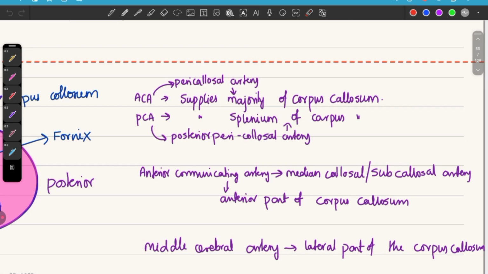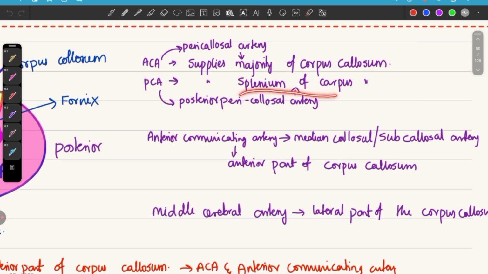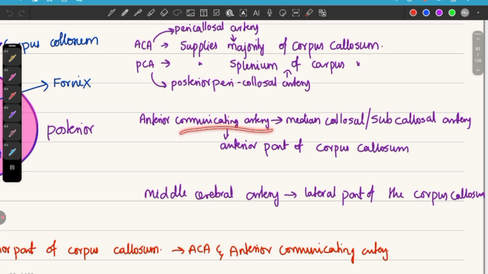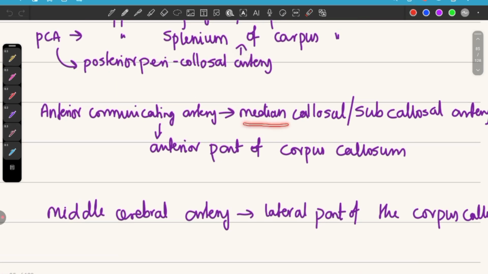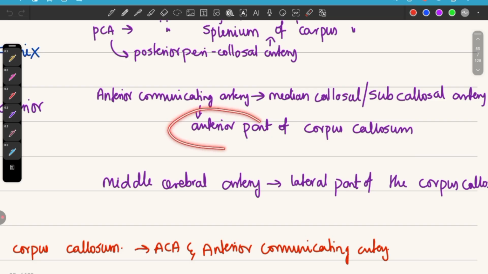Anterior cerebral artery gives a pericallosal artery. It supplies the majority of the corpus callosum. And PCA gives a posterior pericallosal artery. It supplies the splenium of the corpus callosum, whereas anterior communicating artery gives a branch, median callosal or subcallosal artery. It supplies the anterior part of the corpus callosum.